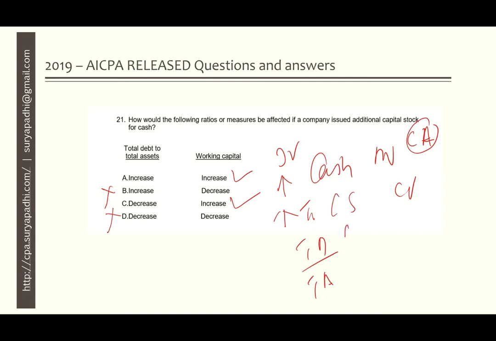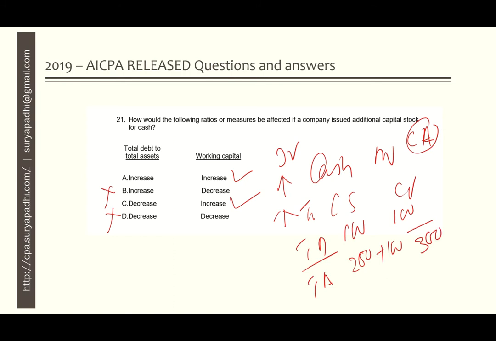So assume that the total debt is $100 and total asset is $200, and there is no increase in the total debt after the issue of the common stock. The total debt remains the same, but the cash is increasing. That means total asset is increasing. If the cash we are receiving is $100, that means we are receiving $100 additional. So our total debt to total asset will be 100 by 300.